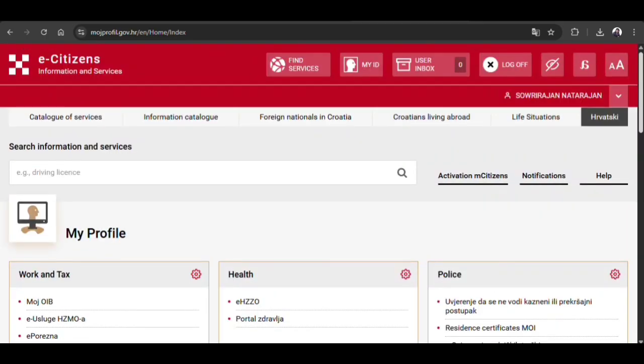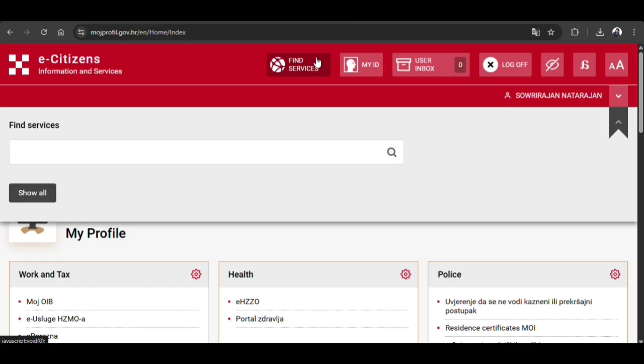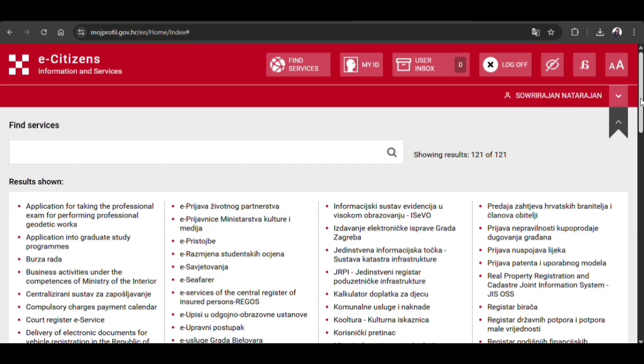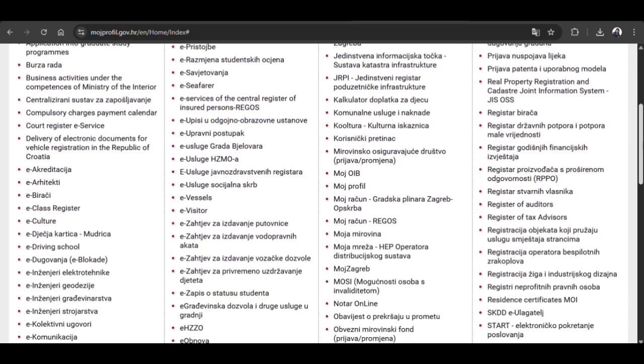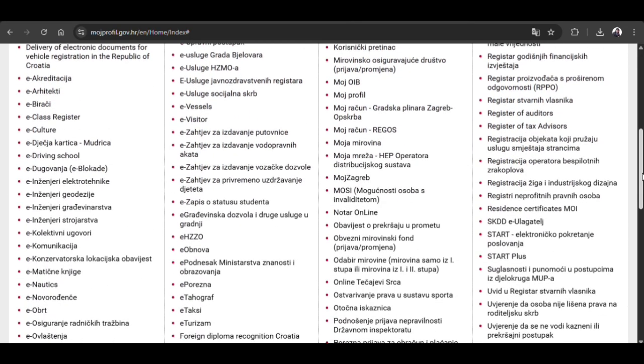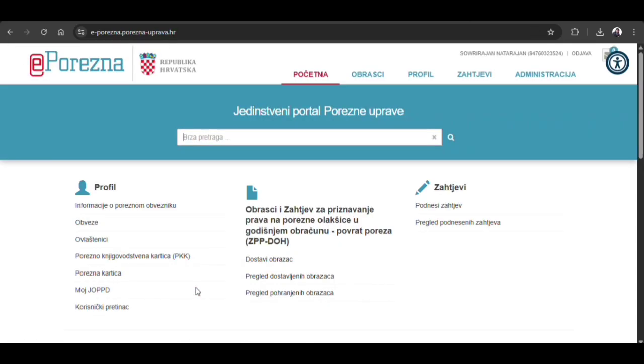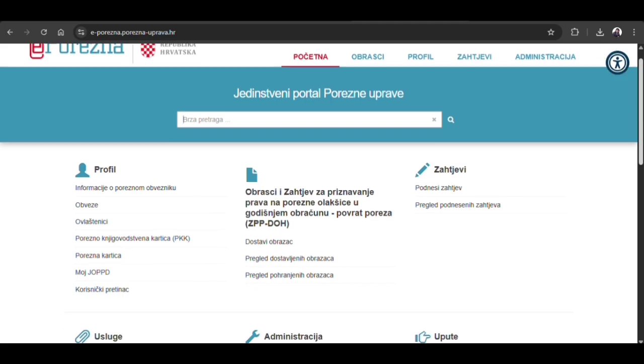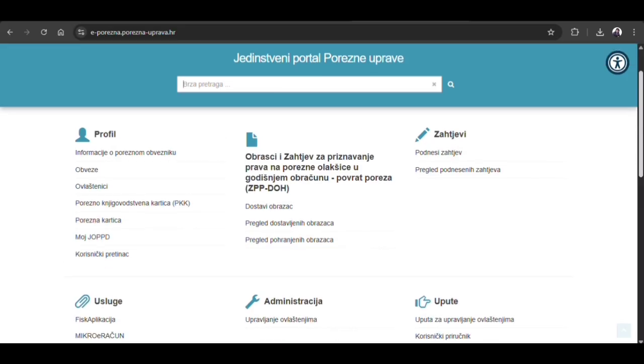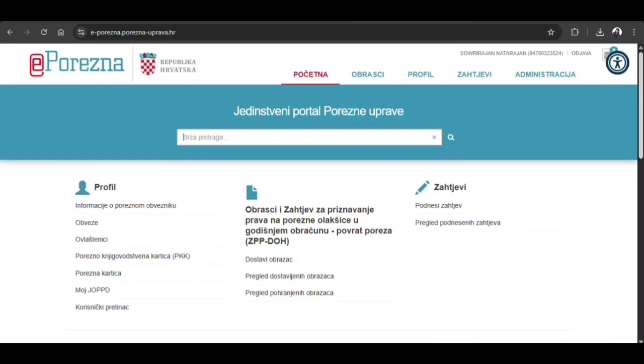For that, I just added a shortcut in my profile. You need to go find service and then click show all. It shows all the shortcut web pages and you have to find e-Porezna. That's it. Just click and it will redirect you to the tax web page. This is the tax web page. So you need to log in, and this is the home page.